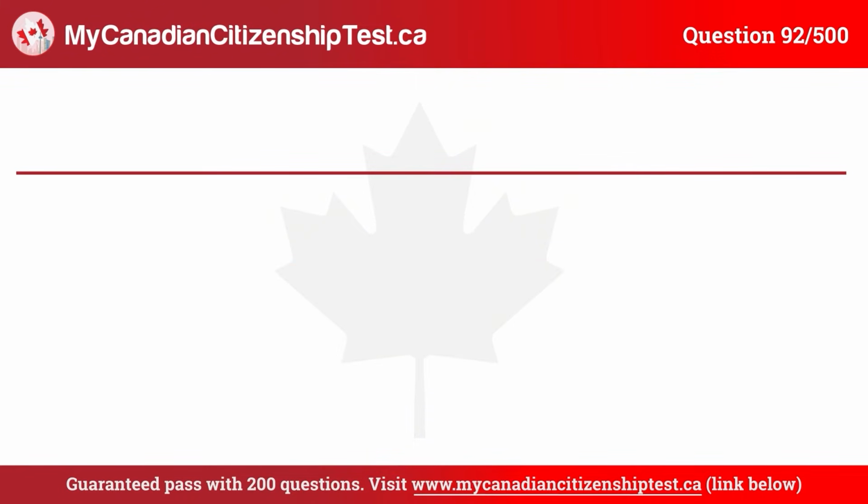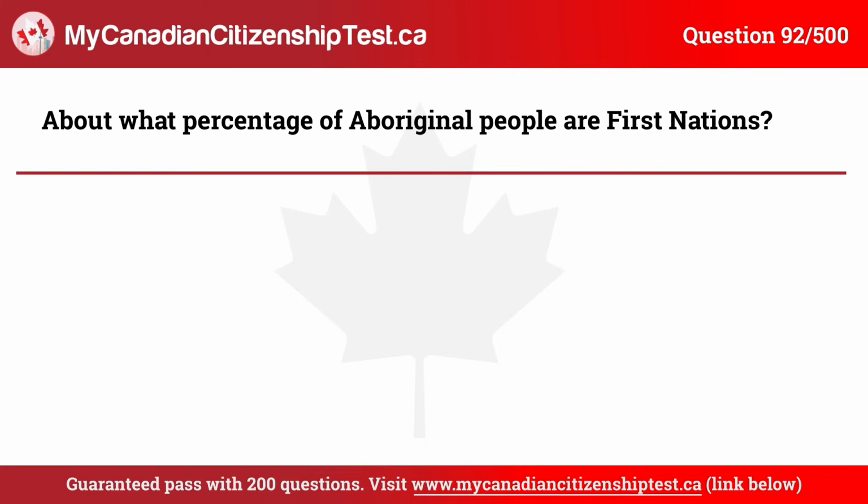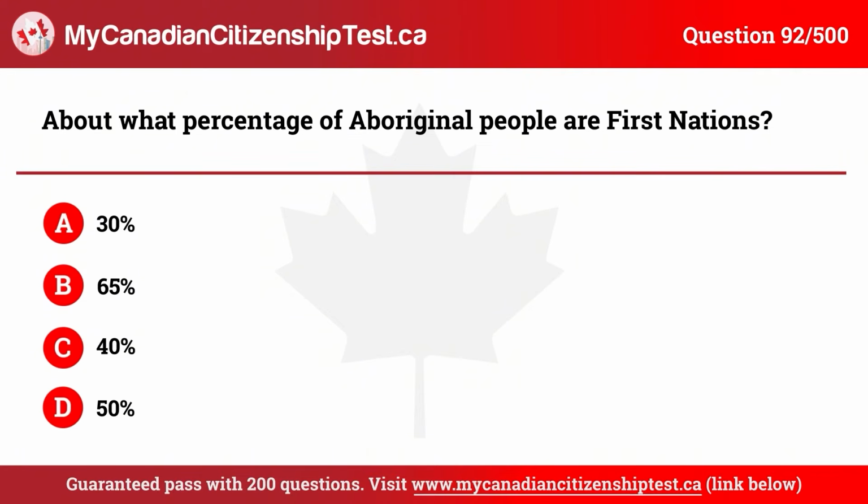Question 92. About what percentage of Aboriginal people are First Nations? A. 30%. B. 65%. C. 40%. D. 50%. The correct answer is B. 65%.